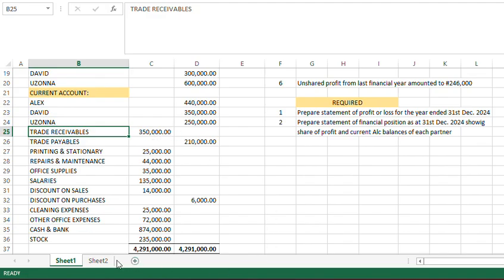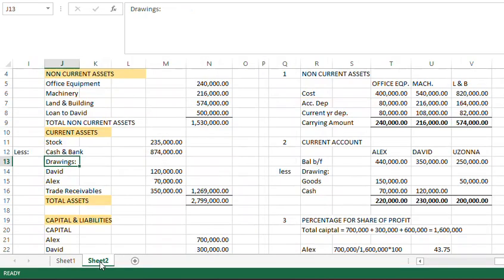Trade receivables are those expected to pay the company, customers that are owing the company. That is 350. So stock plus cash minus drawings 120 minus 70,000 plus 350 will give you 1,296,000. So the summation of this will give you total assets, which is 2,799,000.